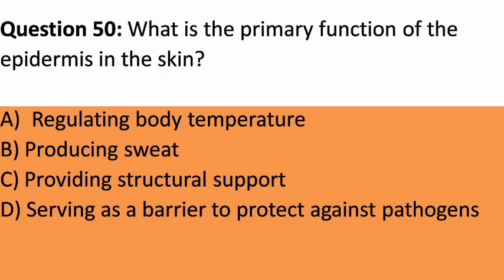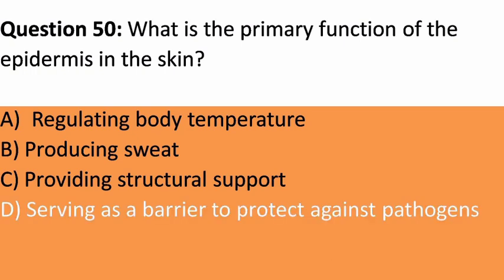Question 50. What is the primary function of the epidermis in the skin? A. Regulating body temperature. B. Producing sweat. C. Providing structural support. D. Serving as a barrier to protect against pathogens. Answer. D. Serving as a barrier to protect against pathogens. Explanation. The epidermis serves as a protective barrier against pathogens, UV radiation, and dehydration, and plays a crucial role in preventing infections and maintaining homeostasis.